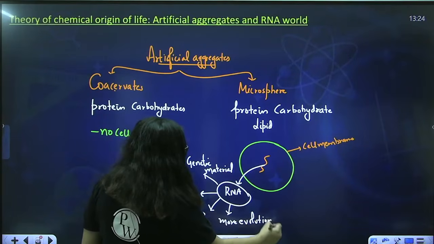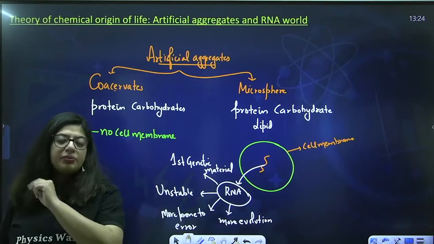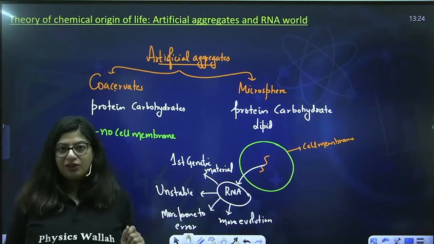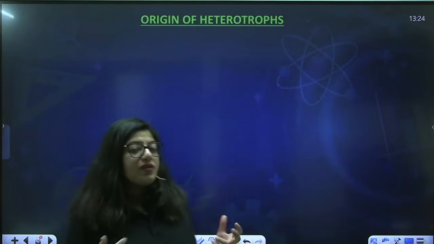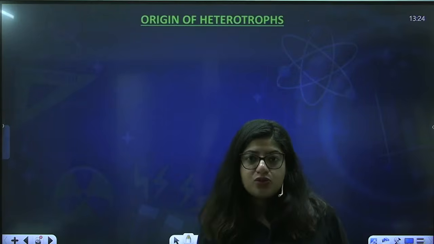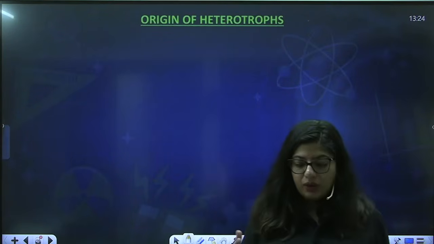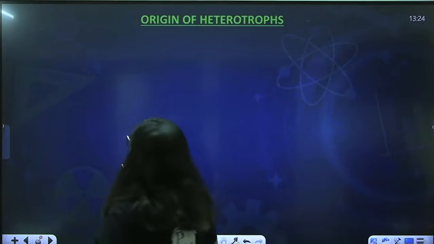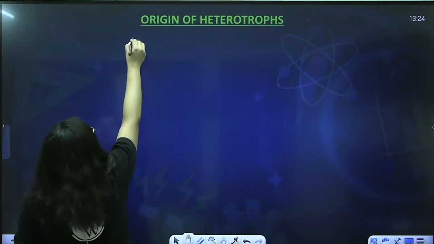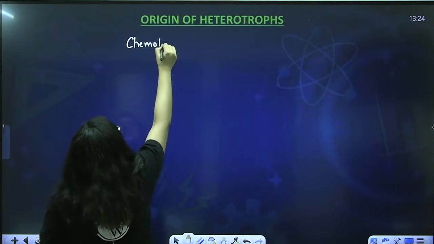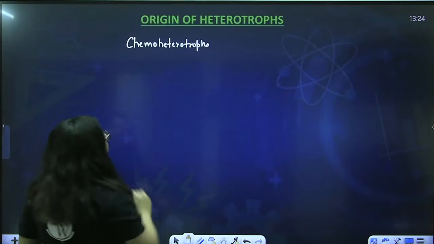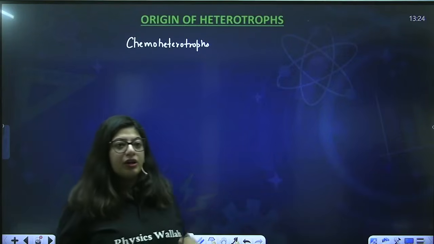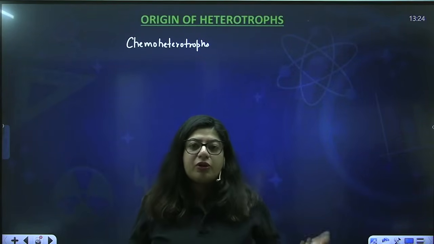So that's why it was said that the first genetic material that came into the cell was RNA, not DNA. Fine. So this was how the first cell was formed. Now the question is, who was the first organism? Were they heterotrophs or were they autotrophs? Okay, let's see. The first organisms to be formed were heterotrophs, and they were chemoheterotrophs. What are heterotrophs? Heterotrophs are organisms that do not produce their own food, they feed